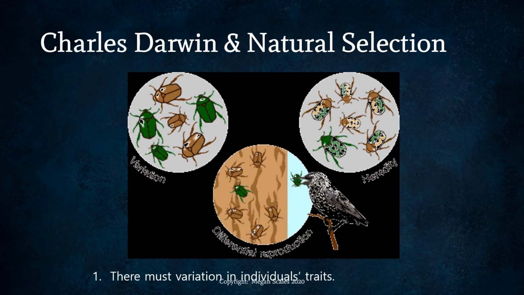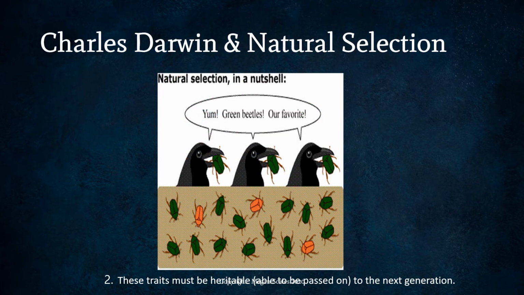So let's go through Darwin's postulates step by step. Here we can see that there's variation in individuals' traits in this population of beetles. There are green beetles and brown beetles. Well, in this slide, the brown ones are orange, which is fine. These traits must be heritable or able to be passed on to the next generation.